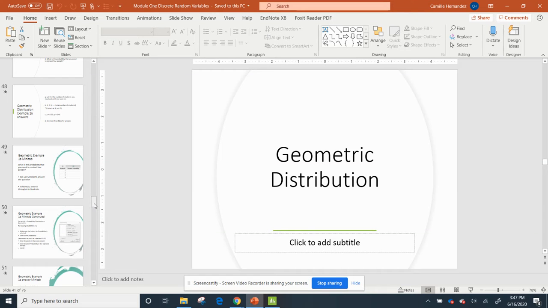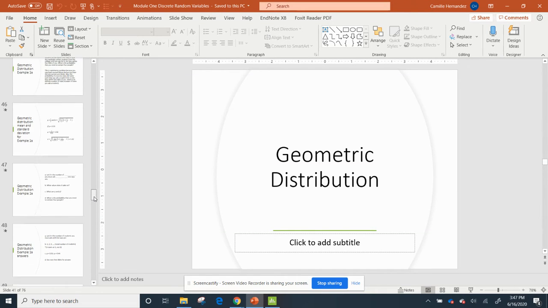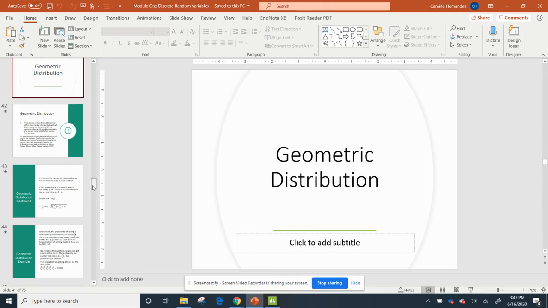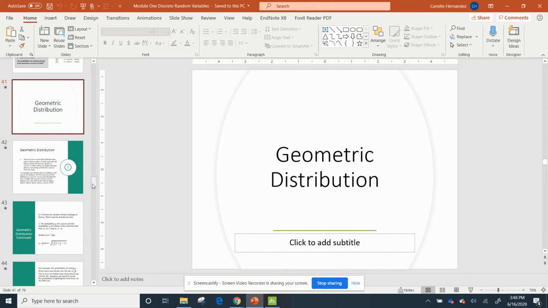So we're going to keep going with discrete random variables. And again, we're talking about numbers or values that are whole numbers. They can't have fractions or decimals, anything like that. So now we talked about random variables. We talked about binomial. Now we're going to talk about geometric.